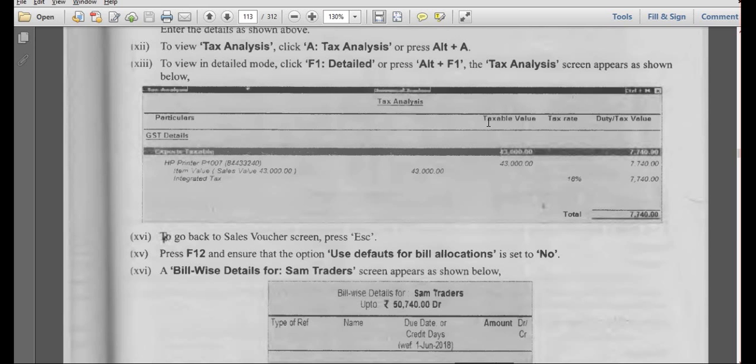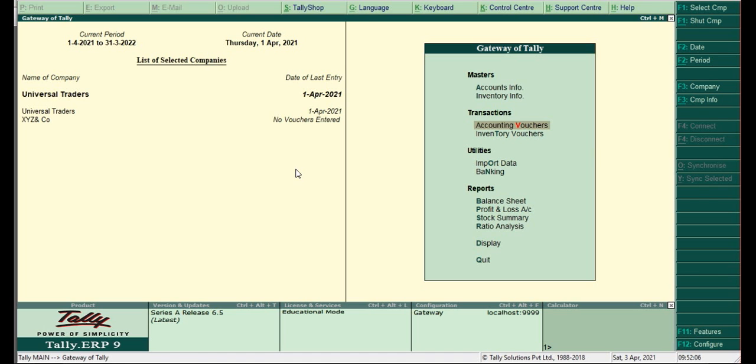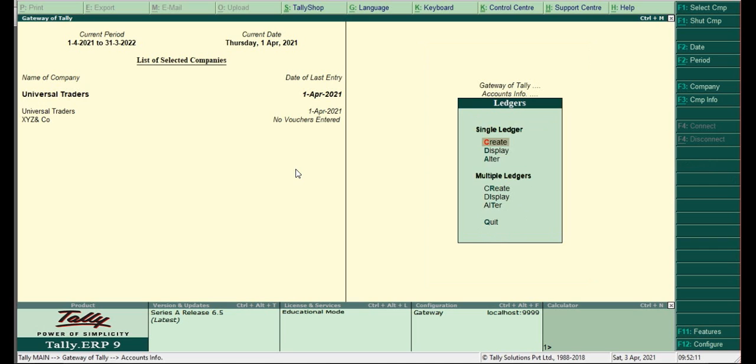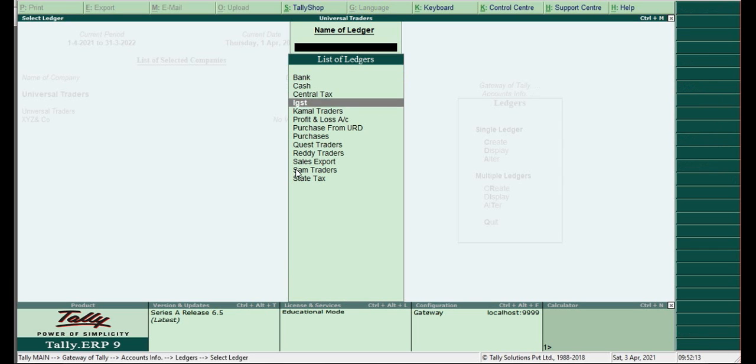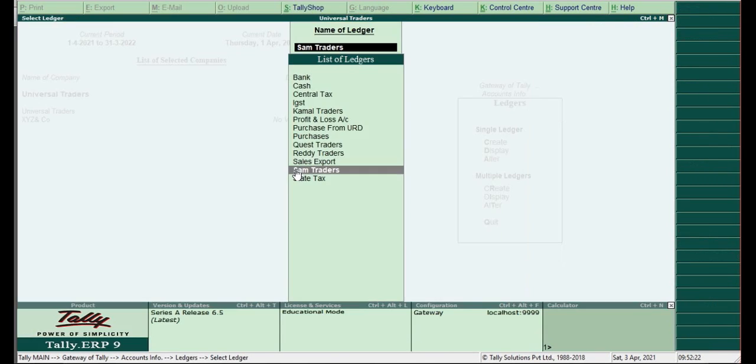Who is that person? Sam Traders. Accounts info, ledger, alter, Sam Traders. He is from Nigeria. It is correct.